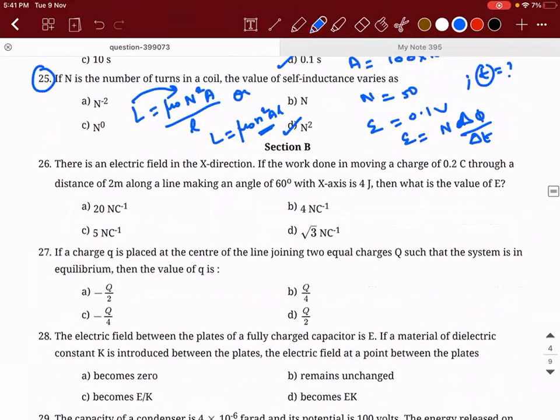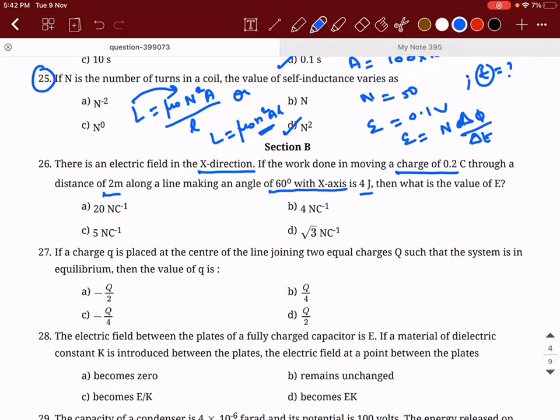Next are problems. So there is an electric field in the x direction. If the work done in moving the charge is 0.2 coulomb through the distance of 2 meters along the line making an angle of 60 degrees with the x-axis is 4 joule, then what is the value of E? Please do it fast and tell me. So how did you guys do it?